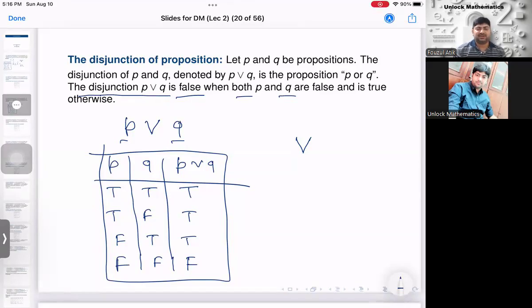So let me end this lecture here. And again, all the content I have taken from the book by Kenneth H. Rosen. In the next lecture, we'll be talking about similar kinds of compound propositions and their truth tables.